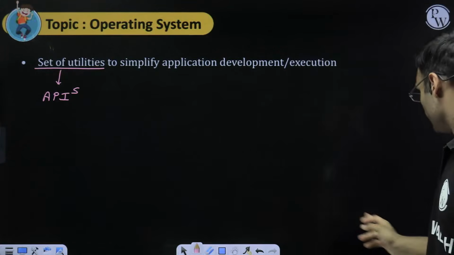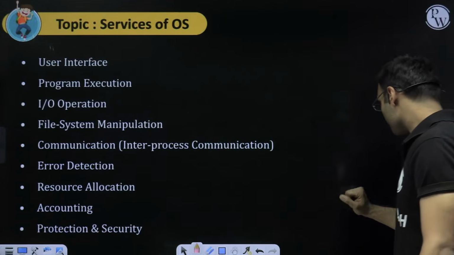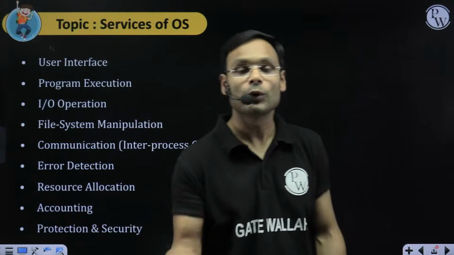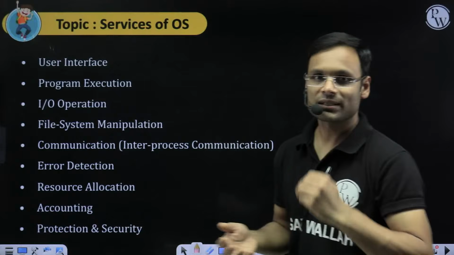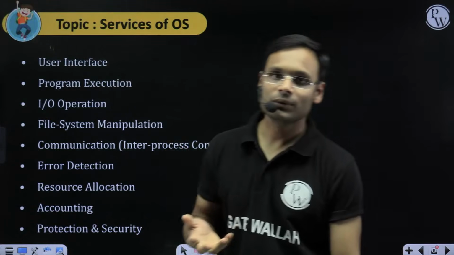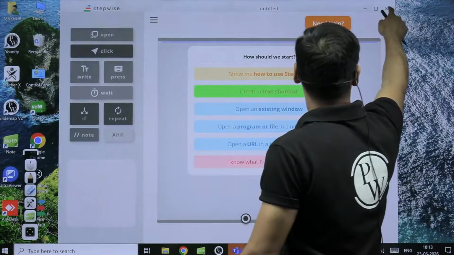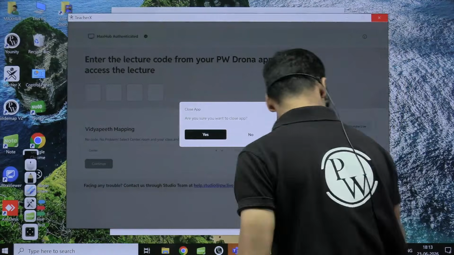Okay, fine. Next, what services does the operating system provide? Services means what kind of work the OS can do for us, as a user or computer system user. First, interface. How? See this. Look at this. Let me just go ahead.